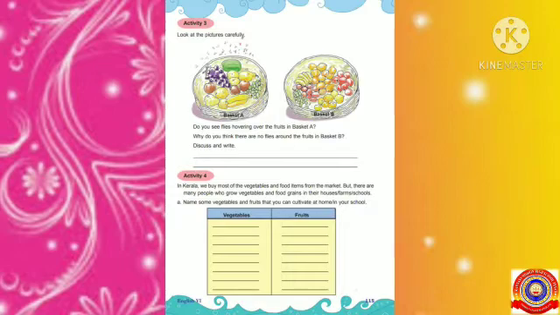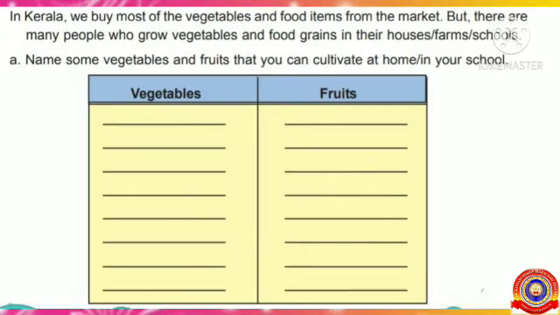Now all of you look at activity 4 and read the question given there. In Kerala, we buy most of the vegetables and food items from the market. But there are many people who grow vegetables and food grains in their houses or farms or schools. Name some vegetables and fruits that you can cultivate at home or in your school. In the first column, you have to write the names of the vegetables, and in the second column, you have to write the names of the fruits. Students, you can do it yourself. Okay? Write it in your textbook.